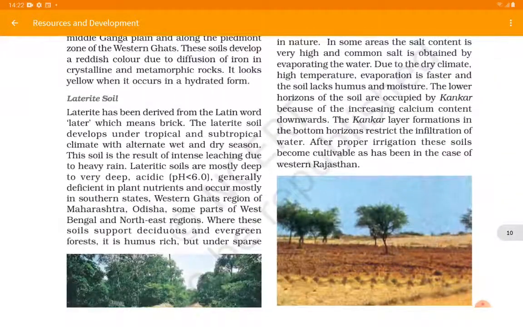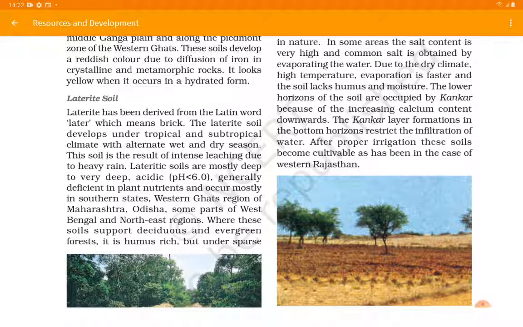Now let's discuss the laterite soil. Laterite has been derived from the Latin word later, which means brick. So it is brick-like soil. The laterite soil develops under tropical and subtropical climate with alternate wet and dry seasons. This soil is the result of intense leaching due to heavy rain. Laterite soils are mostly deep to very deep. They are acidic and have a pH of less than 6.